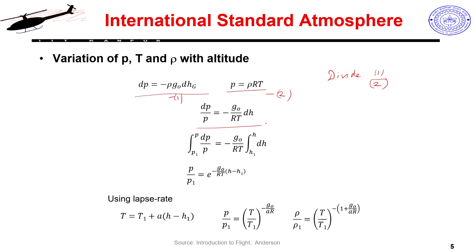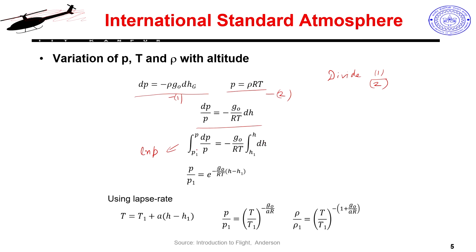So now this relates pressure with height directly, other things being constant. If I integrate this equation, what I get is that dP by P will give me log natural of P. The integral gives me that, and g naught by RT is constant, I take it out and I get this.